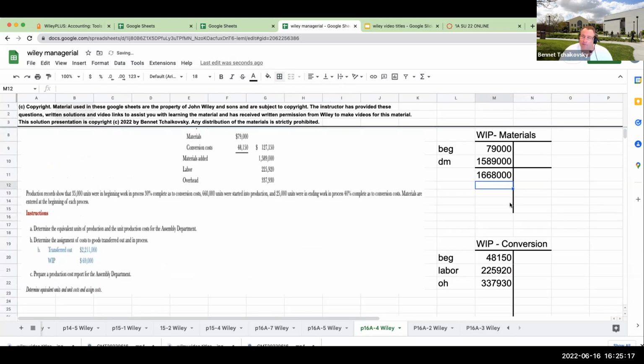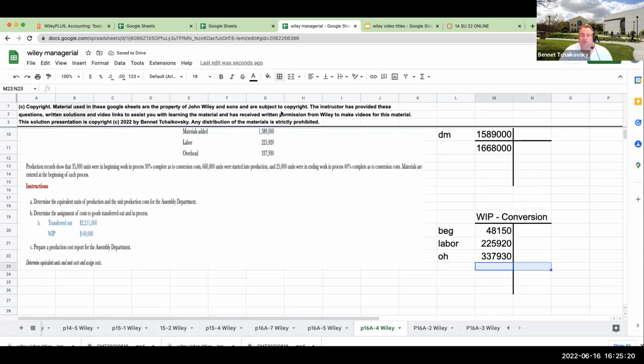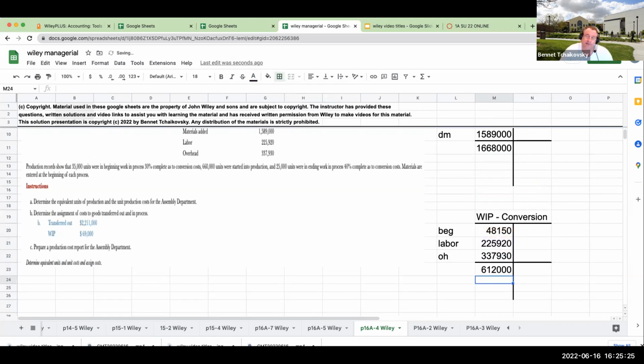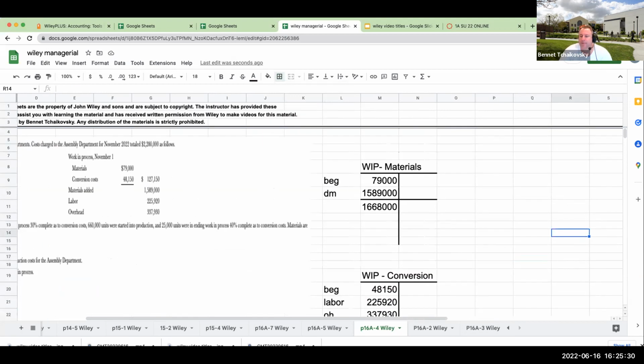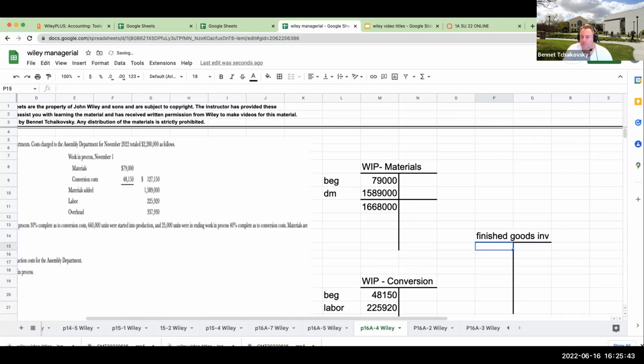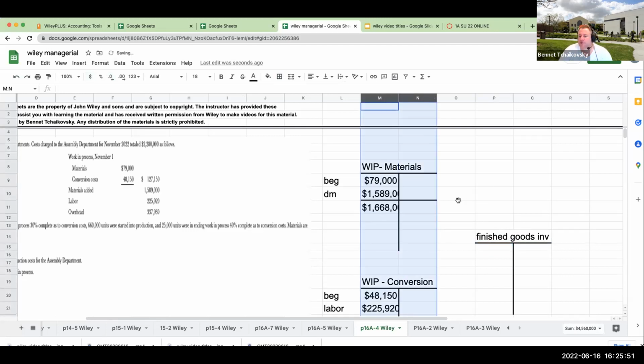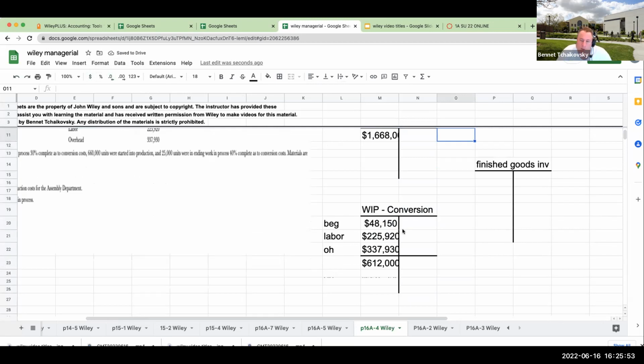Okay, so now what we're tasked with doing today is figuring out how to move these costs. We've got to move these costs from work in process direct materials, and then also work in process conversion. Over here, we're going to make a finished goods inventory. And how are we going to get those through? It's going to be through the process of looking at it in terms of equivalent units.